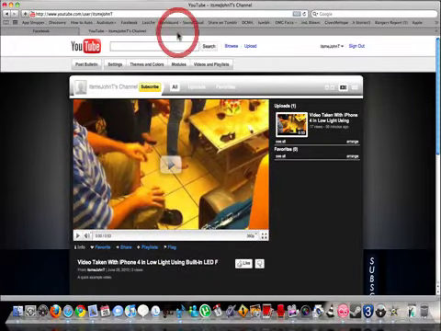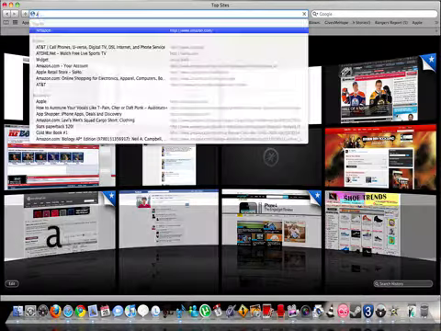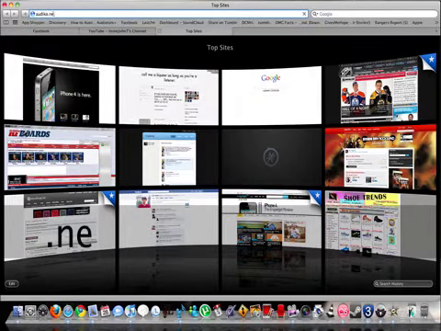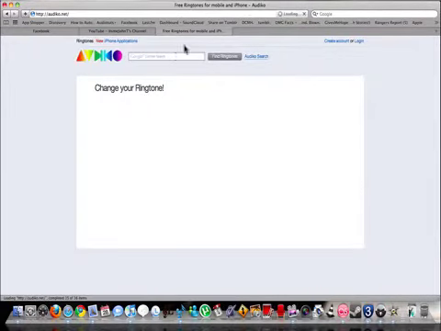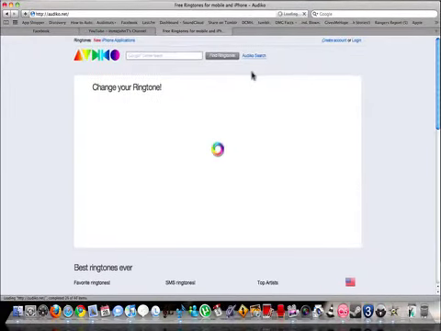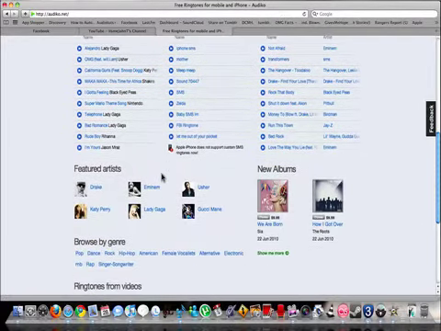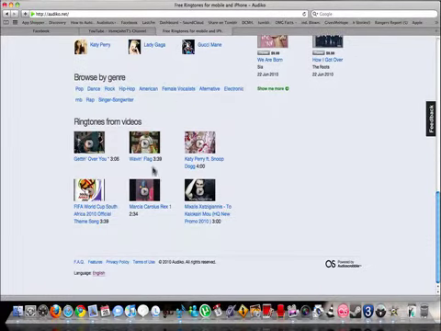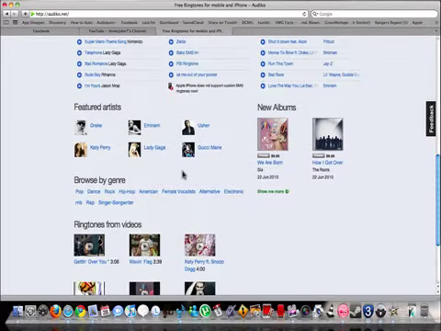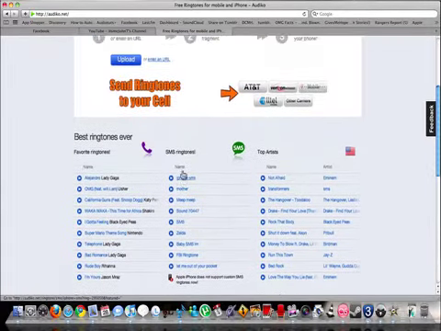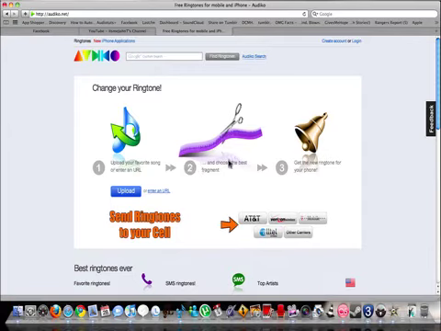And I'm a big fan of audico.net. As you can see, it says free ringtones for mobile and iPhone. They just went through a little new design over here, and they have pretty much everything. New songs, you could upload your own music and cut, choose the best fragment.